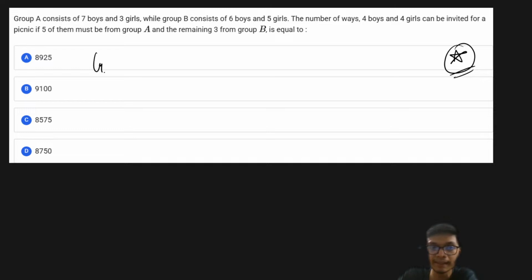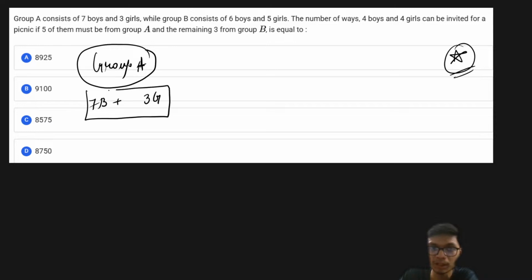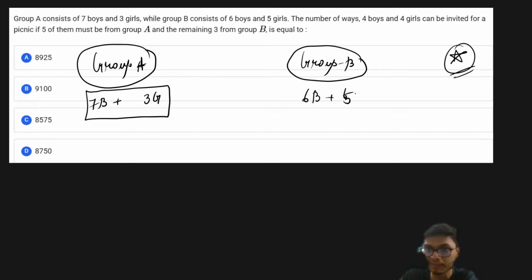It is saying that there is a group A, which consists of 7 boys and 3 girls, and similarly group B consists of 6 boys and 5 girls. That is what the individual group compositions look like.